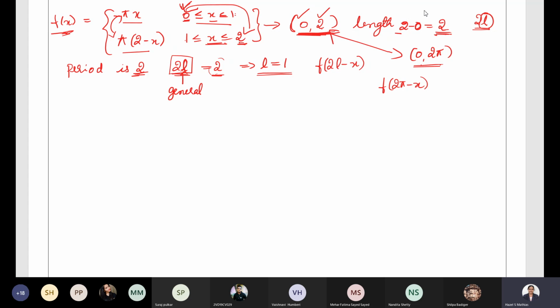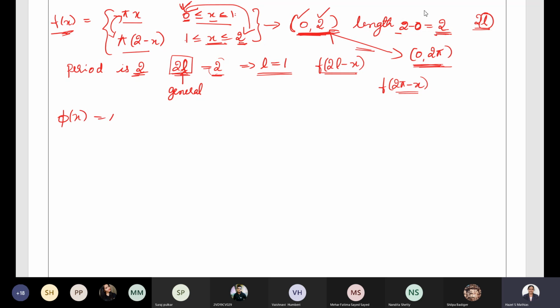When I say these small points, make a separate note of it. In one page 0, 2 pi, and one more page for the arbitrary period, so that you will understand the difference between them. When the interval was 0, 2 pi, we used to replace x by 2 pi minus x. Now here we have the interval 0, 2. Just compare these two and check. That's why we have to replace x by 2l minus x.